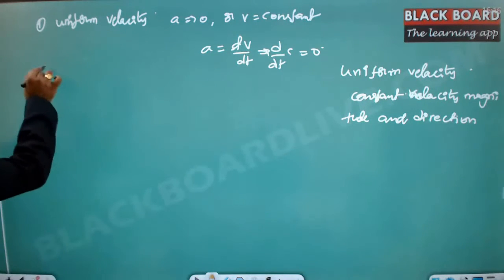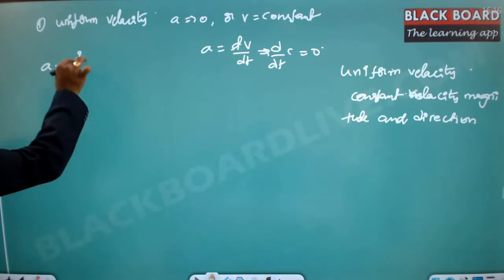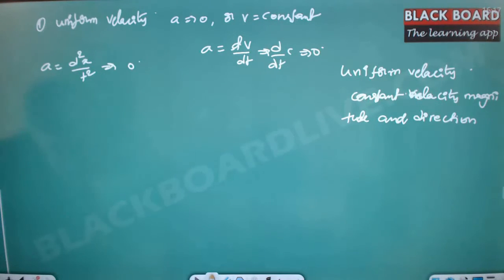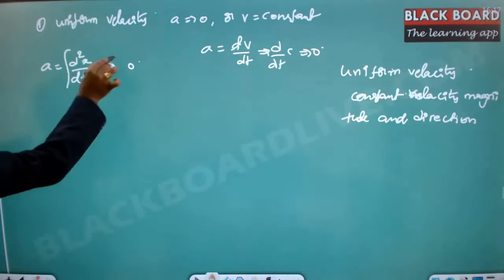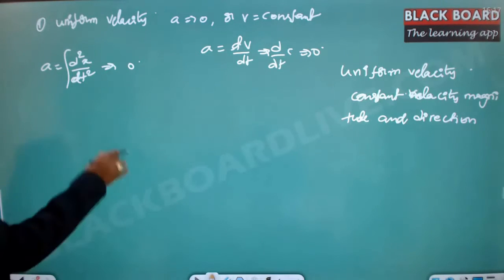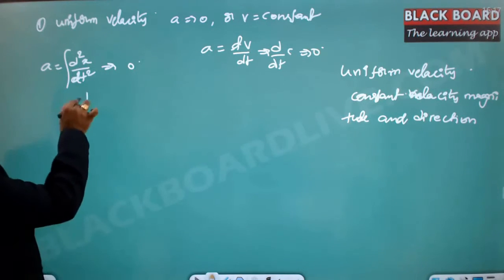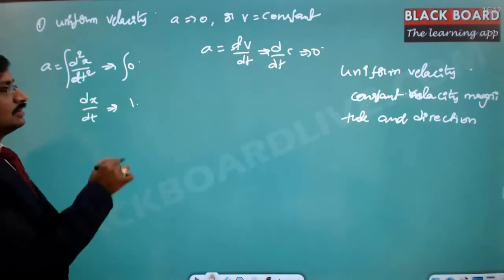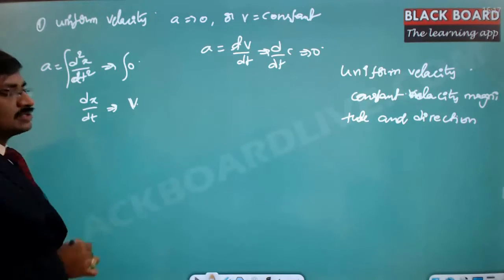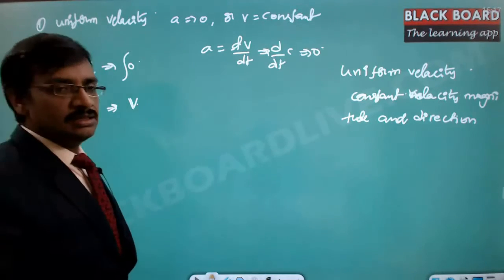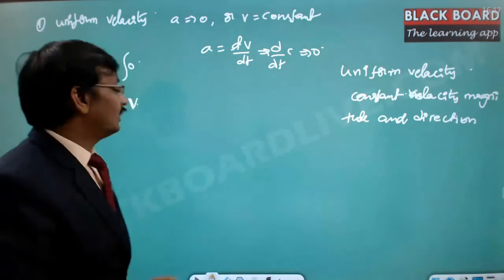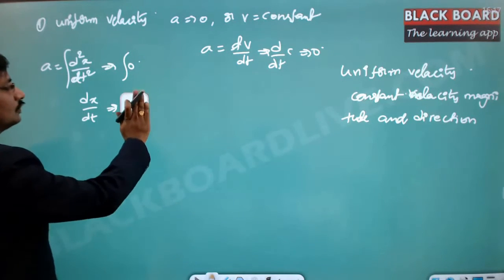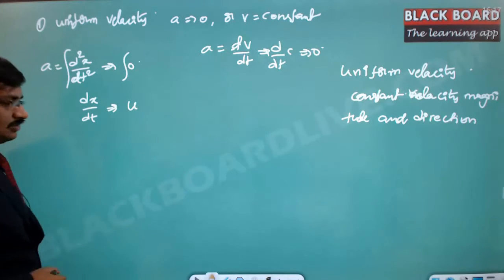So as a is equal to d square x by dt square is equal to 0, if you integrate this equation, one integration is nothing but dx by dt and this is a constant, since the integral of 0 is simply a constant. This is what we call v, or sometimes we represent it with u. That is up to you which variable you want to use.